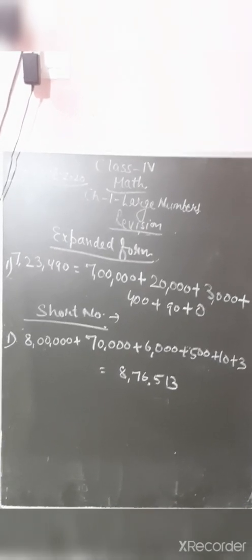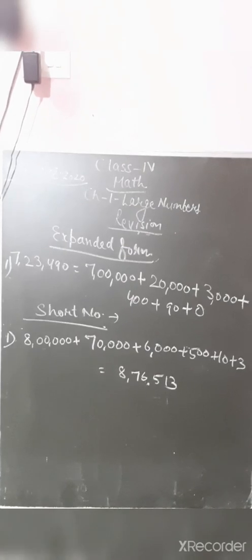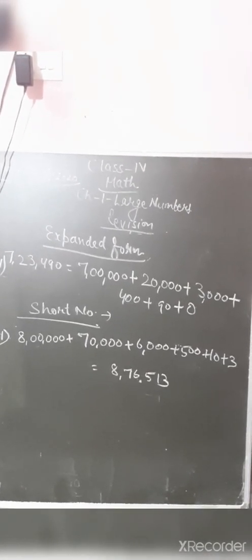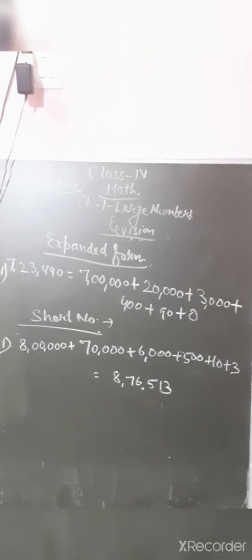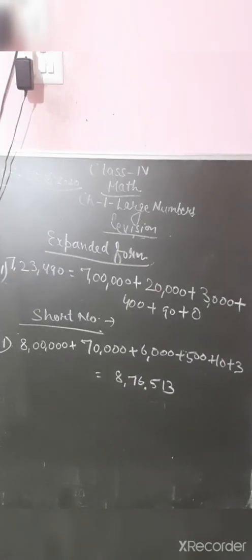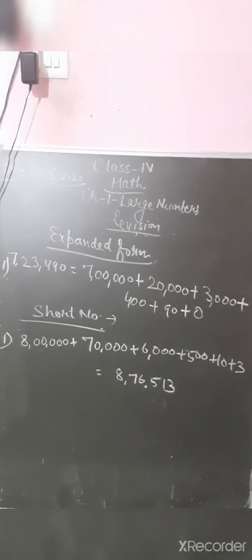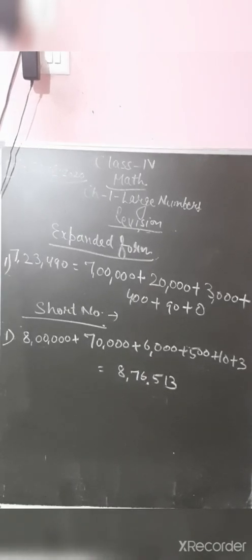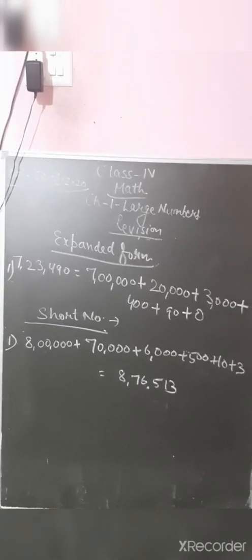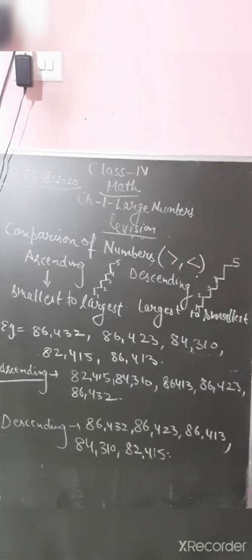And how to write it separately: 7 is at the lakhs place, 2 is at the 10,000 place, 3 is at the 1,000 place, 4 is at the 100 place, 9 is at the tens place and 0 is at the ones place. So in this way you have to segregate the number and its place value. In this way you have to write the expanded form. Short form is the opposite of expanded form. When the expanded form is given, you have to consolidate it and write it collectively. That is known as short form.